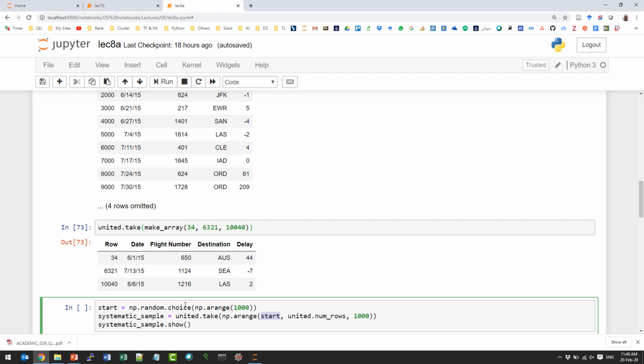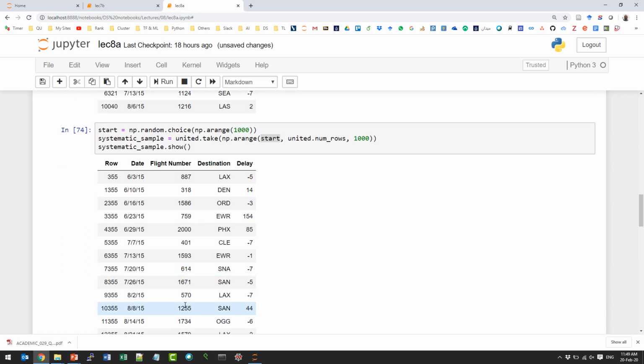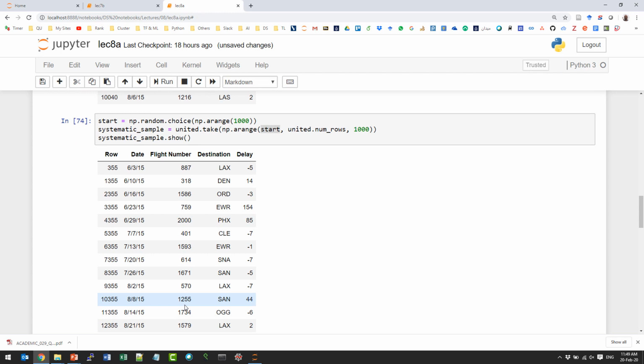Okay, so let's see what we will get here. So it seems like the start is 355 here. Okay, so we started by 355, 1,355, 2,355, and so on. Okay, right. Is that a sample? Yes. Is that a deterministic sample?